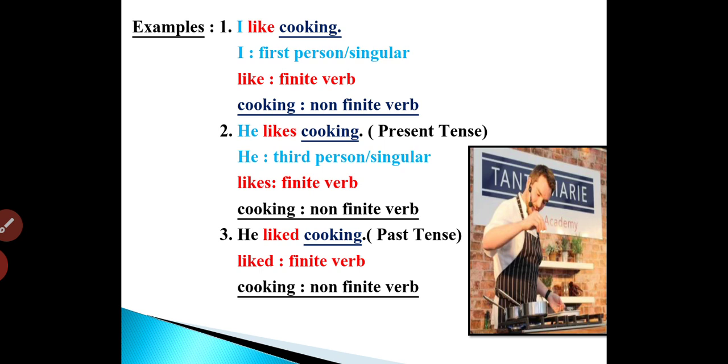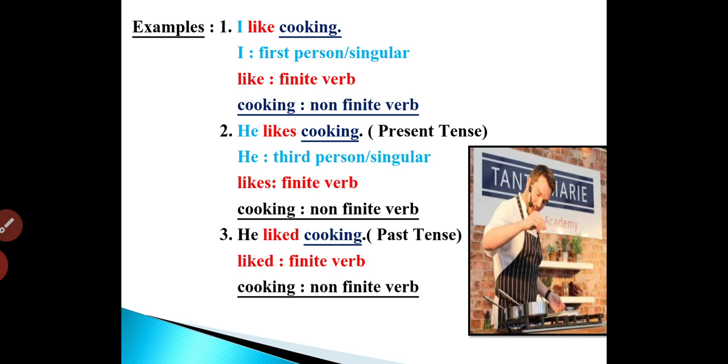He liked cooking. So now, when you look at sentence 3, the tense of the sentence is the past tense. So over here, liked is a finite verb. Why? Because it is telling about the tense of a sentence. Whereas when I talk about sentence number 2, he likes cooking,